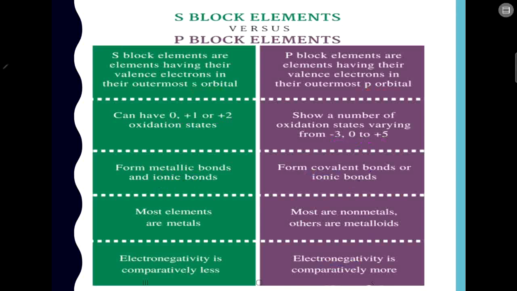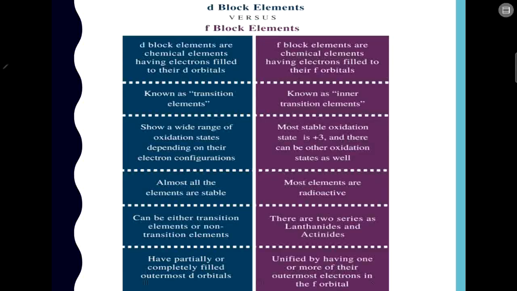Okay, so let's move on to the next one. Right, so we have here the D block and F block elements comparison. D block elements are the elements whose electrons are filled in the d orbitals, whereas in the case of f block, the valence electrons we are talking about are filled in the f orbitals.